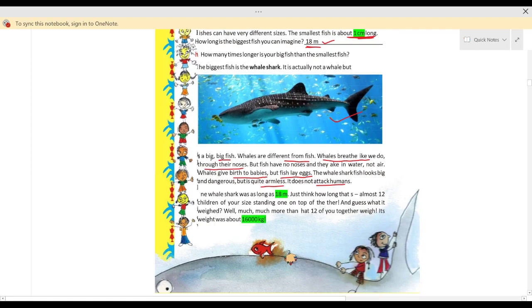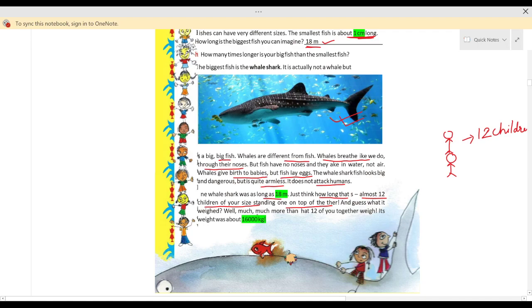Now what is written over here? Whale shark was as long as 18 meter. Just think how long that is. Almost 12 children of your size standing one on top of the other. अगर आपके साइज के 12 चिल्ड्रन एक दूसरे के ऊपर खड़े होंगे, then the size that you will get will be the size of the whale shark. Okay, 12 children अगर आप लोग ऐसे खड़े होंगे स्टैंडिंग पोजीशन में एक दूसरे के ऊपर, सो जो साइज आपके पास आएगा दैट विल बी द लेंथ ऑफ द whale shark. Okay, and that will be about 18 meter.